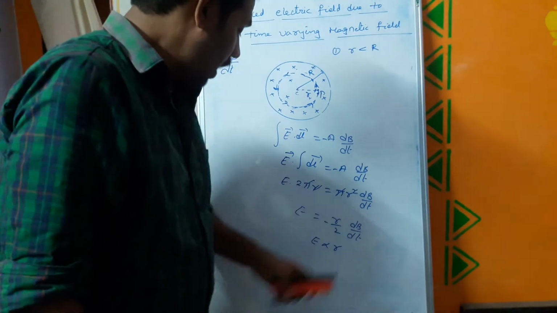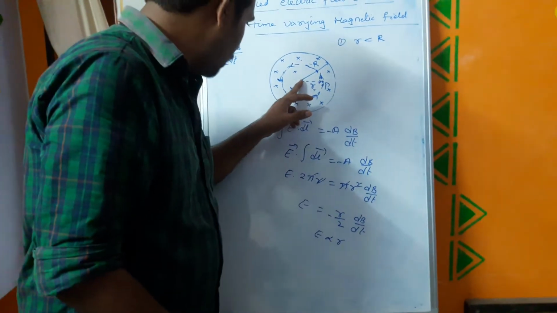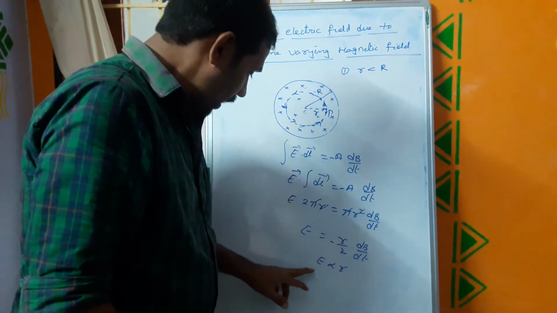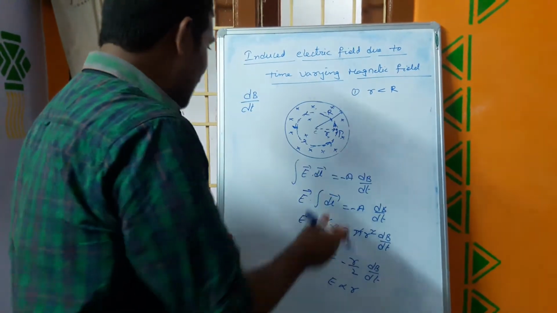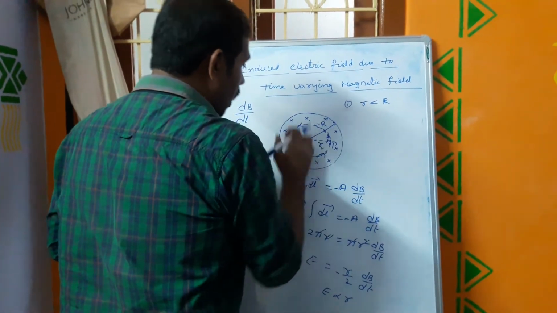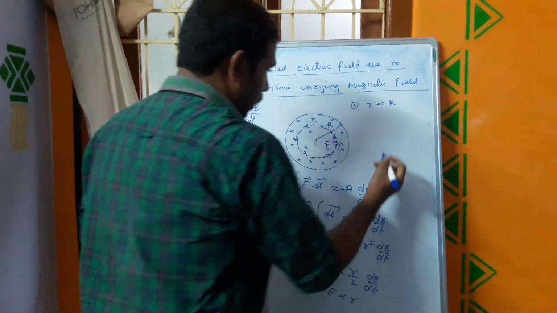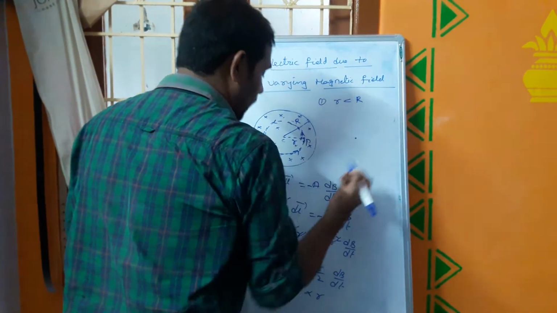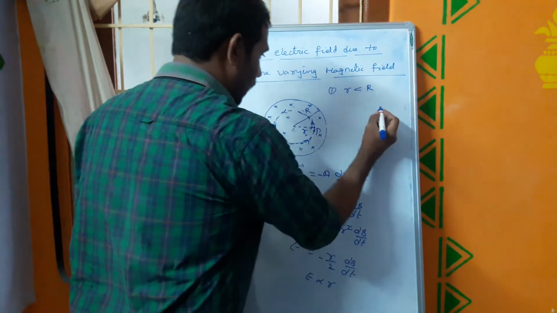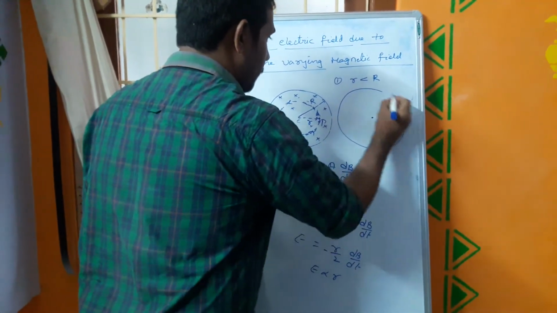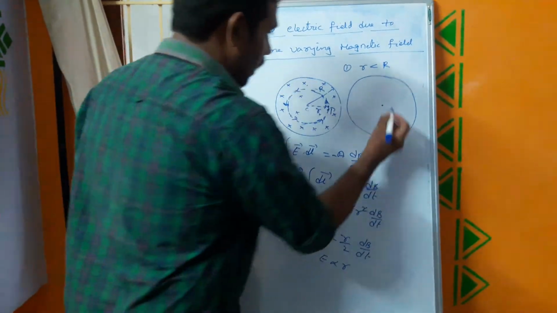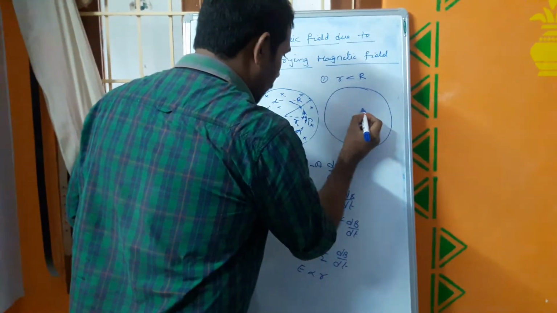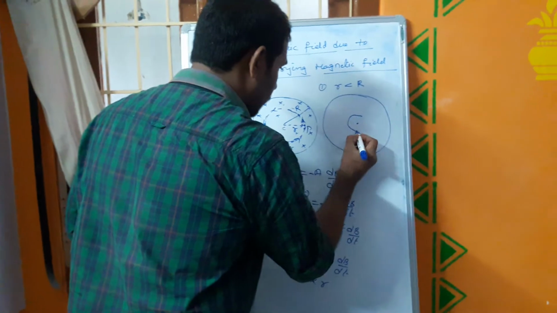E is proportional to r. That means as we move from the center to the surface, the electric field intensity value is increasing. That means these field lines will be closer to the outer surface. If you draw the field lines here, this is the center of the time varying magnetic field. Here E is proportional to r. That's why the electric field loop will be like this.